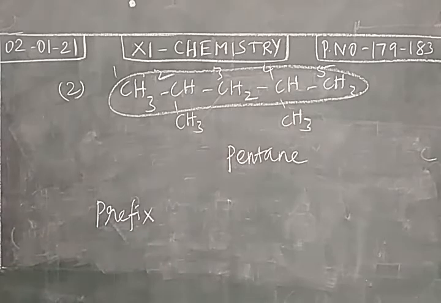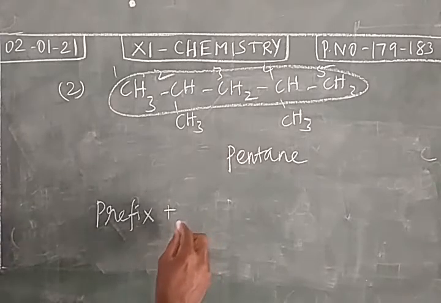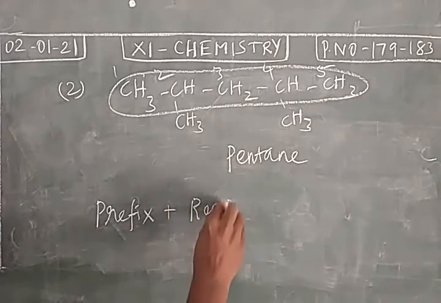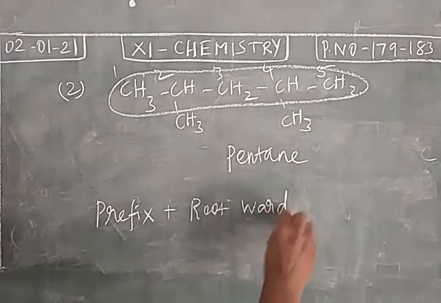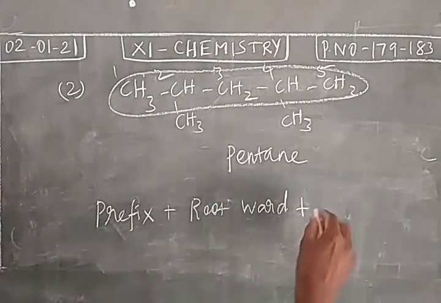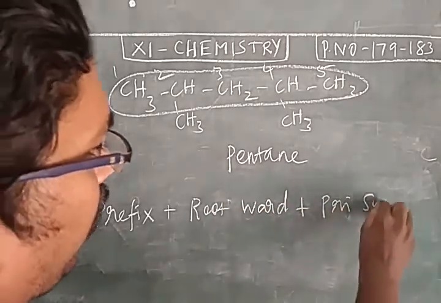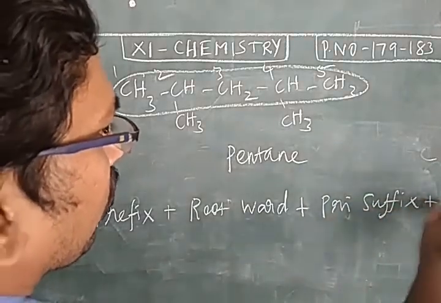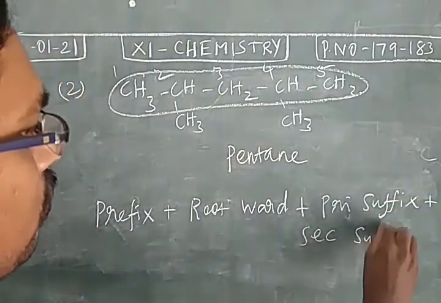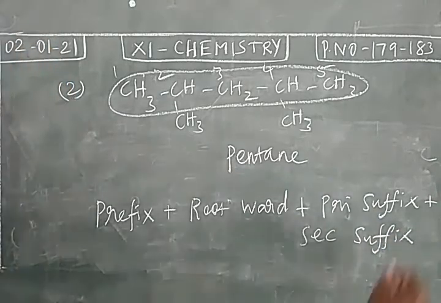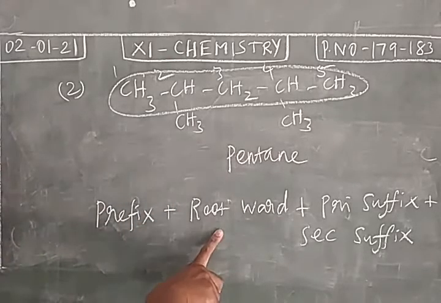We know the formula for writing an IUPAC name. First we have to mention the prefix, then root word, then we will write the primary suffix, then the secondary suffix. So this is the formula to write an IUPAC name. First we mention the names of the substituents as prefix, then the root word.